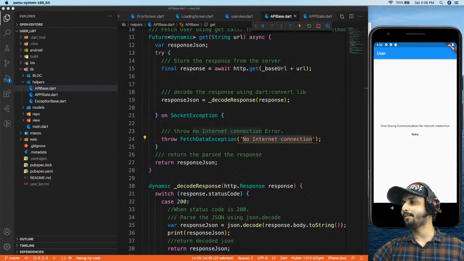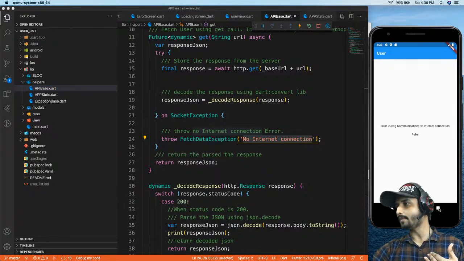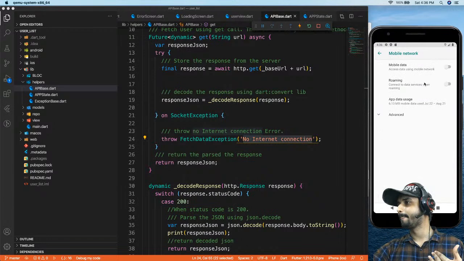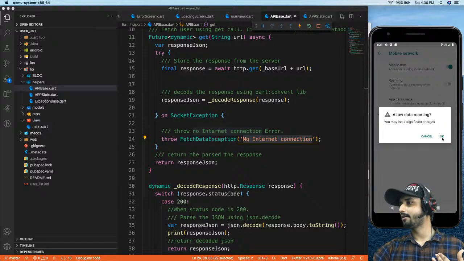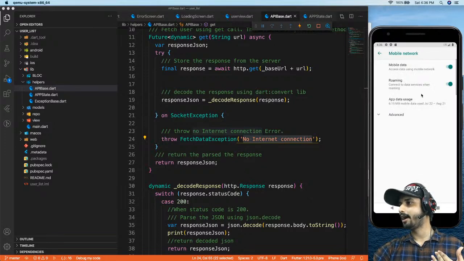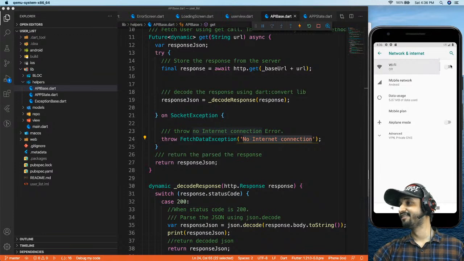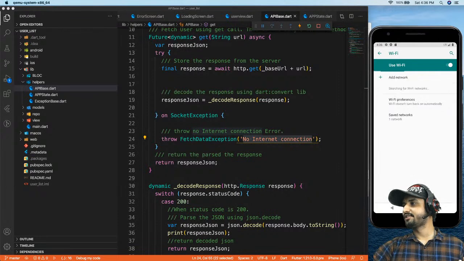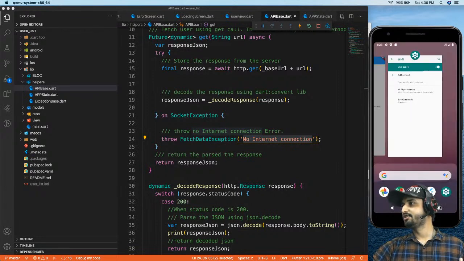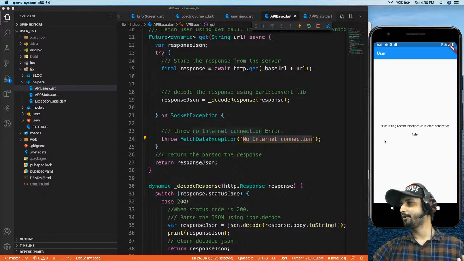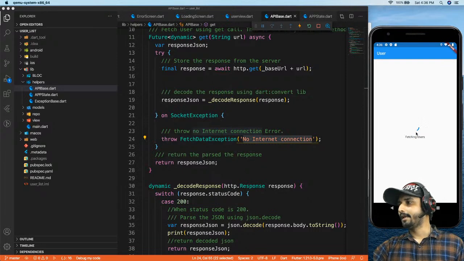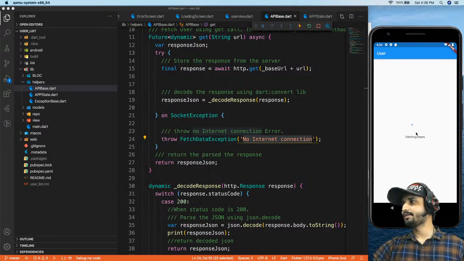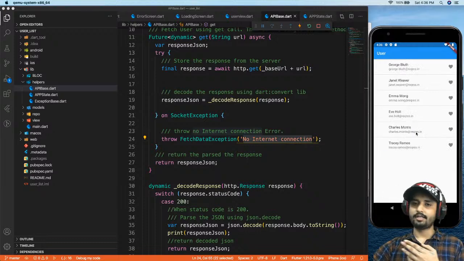Now what I'm going to do is I'm going to go back, and I'm going to turn on my internet connection, right? And I don't know why I need to turn on the roaming. I'm sorry. Right now, let's go ahead and check whether we have an internet connection or not. So I'm going to click on retry. Okay, and it tries to fetch the users, and do we have any change in our UI? Yes, we got the data.